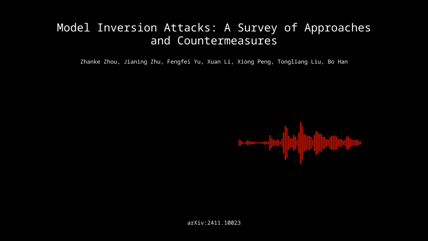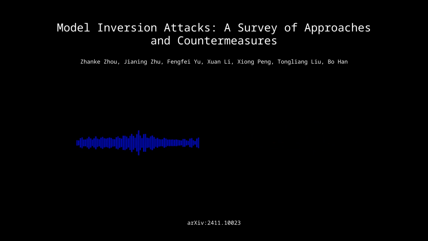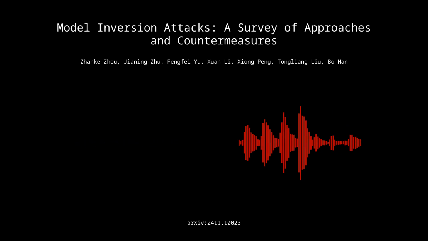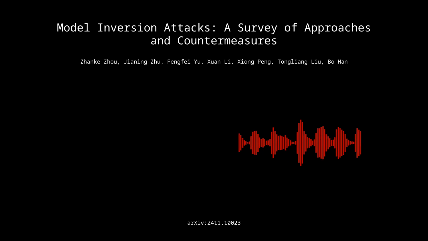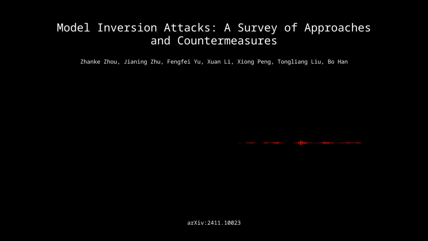Okay, so what kind of metrics are we talking about? The paper introduces general metrics like accuracy, recall, and precision, which are commonly used across domains to evaluate the overall performance of machine learning models. Okay, so those provide kind of like a baseline. They do, for understanding how well the model is performing its intended task. But the paper also stresses the importance of domain-specific metrics, which are tailored to the type of data being targeted and the specific goals of the attack or defense. So those domain-specific metrics provide more nuanced understanding of how well the attacks are working and how well the defenses are holding up. They do.